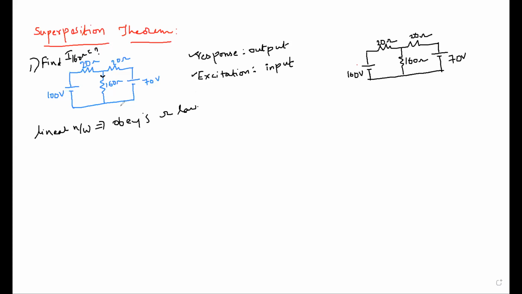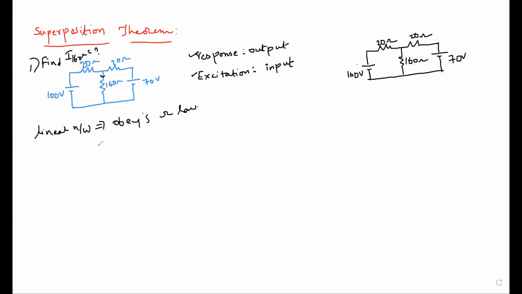Okay, now what the statement is giving: in any linear network containing two or more sources, here two sources are present, fine. The response in any element, you can take any element. Here we are taking the 160 ohm as the element. The response in any element is equal to the algebraic sum of the responses caused by individual sources acting alone. Individual source means it should be only one source acting alone, while other sources are kept at zero.